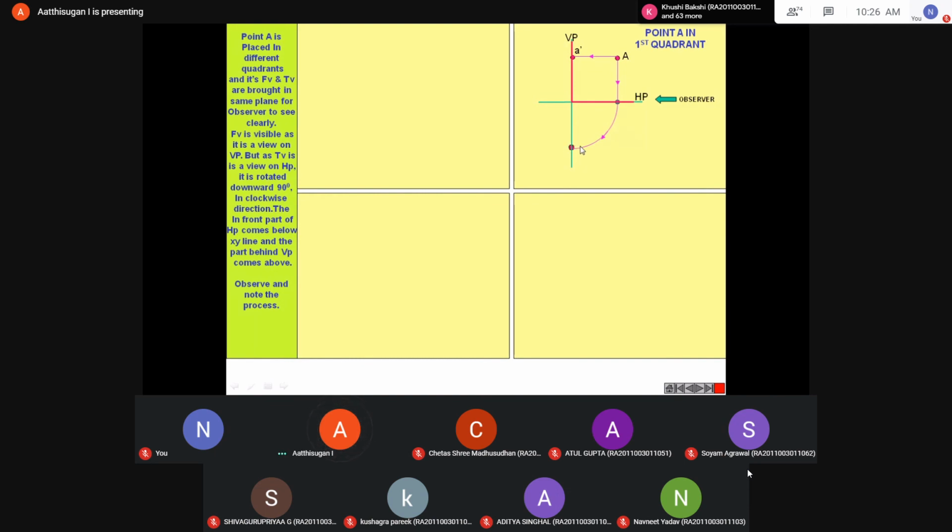This distance may be the distance in front, and that distance will come here. This distance may be the distance above, and that distance will come here.